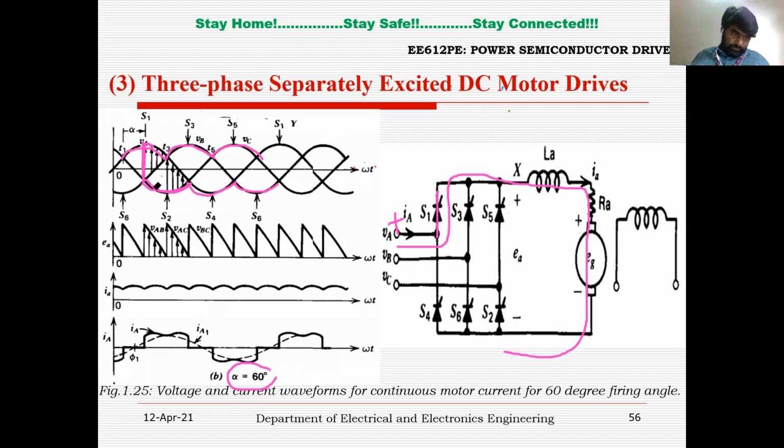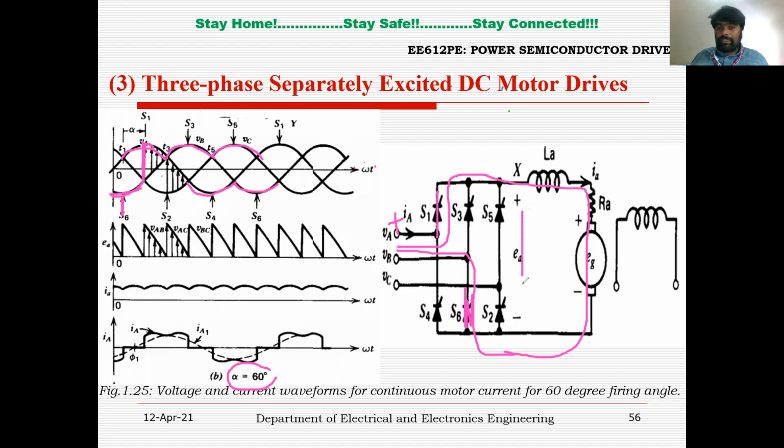But you can see one more thing here. Just before this particular point, S6 is in forward bias condition and it is triggered at this particular point. So whenever S6 is in forward bias condition and triggered, it will be in conduction state, right? So the return path will be through S6 anode and cathode and back to VB.